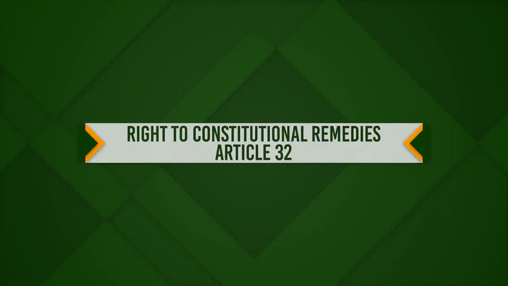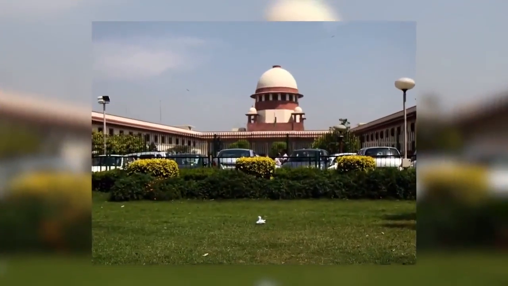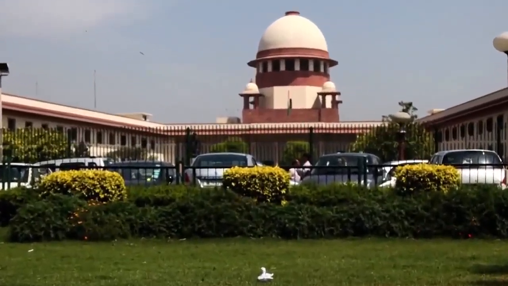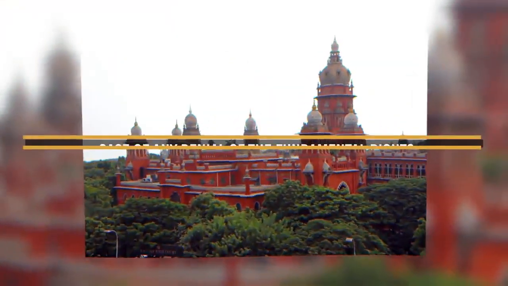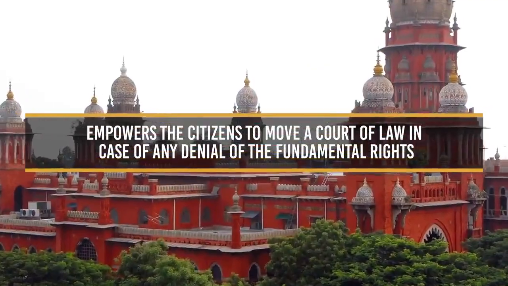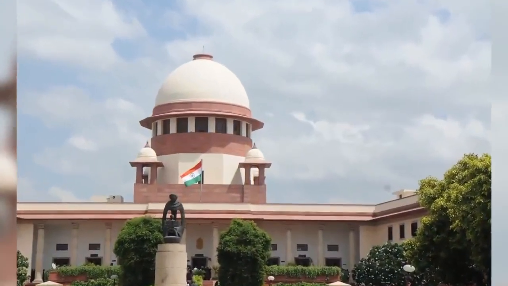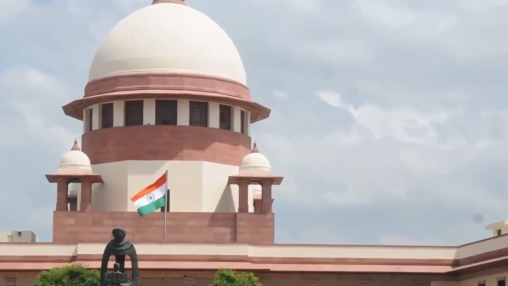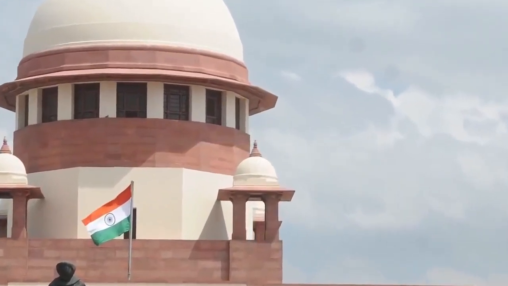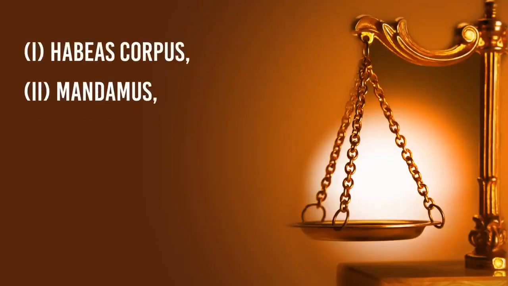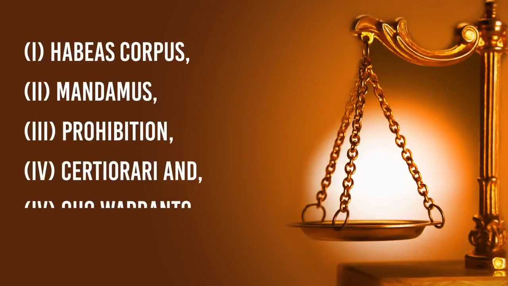Number 6. Right to constitutional remedies. Right to constitutional remedies, which is provided in Article 32 to 35, empowers the citizens to move a court of law in case of any denial of the fundamental rights. Article 32 provides right to move to the Supreme Court for the enforcement of fundamental rights, including the writs of habeas corpus, mandamus, prohibition, certiorari, and quo warranto.